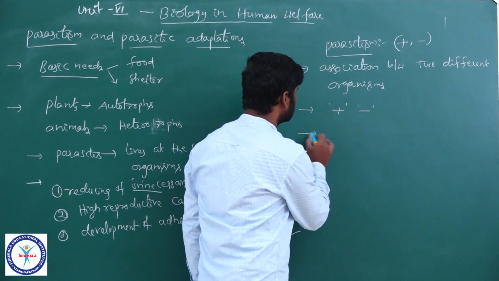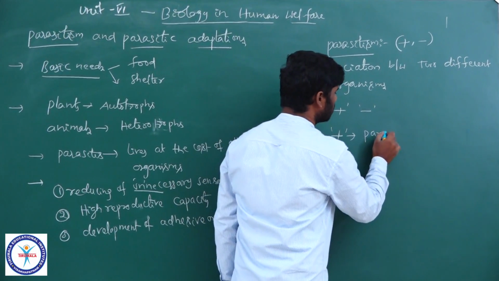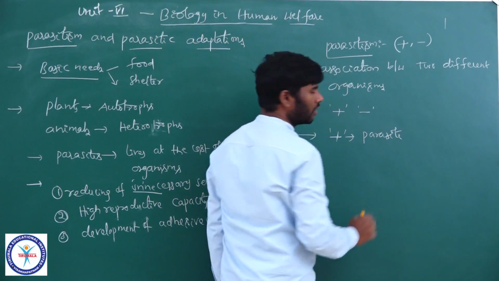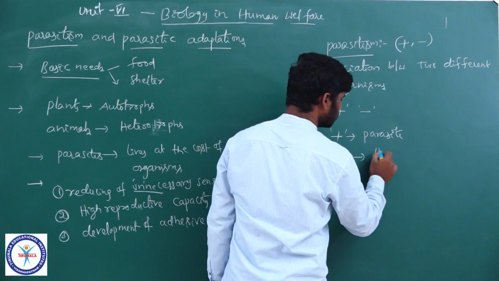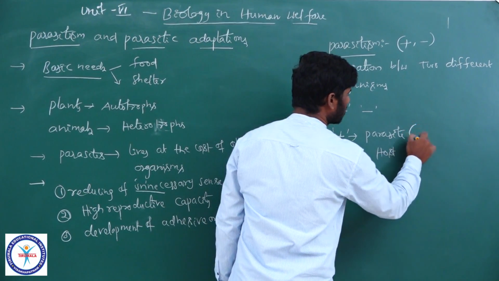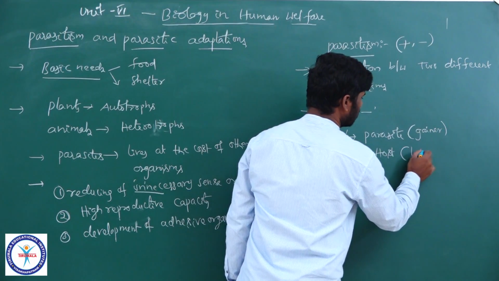The organism which is getting the benefit is called a parasite. The organism which is affected is called the host. So the parasite is a gainer and the host is a loser.